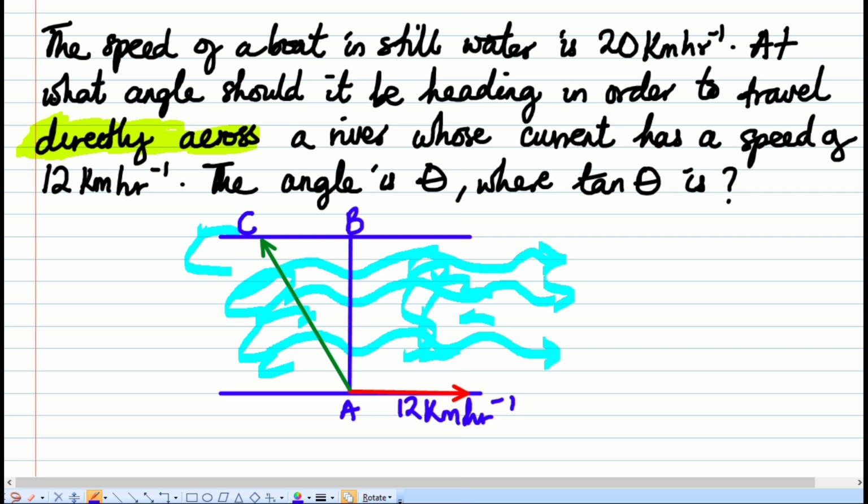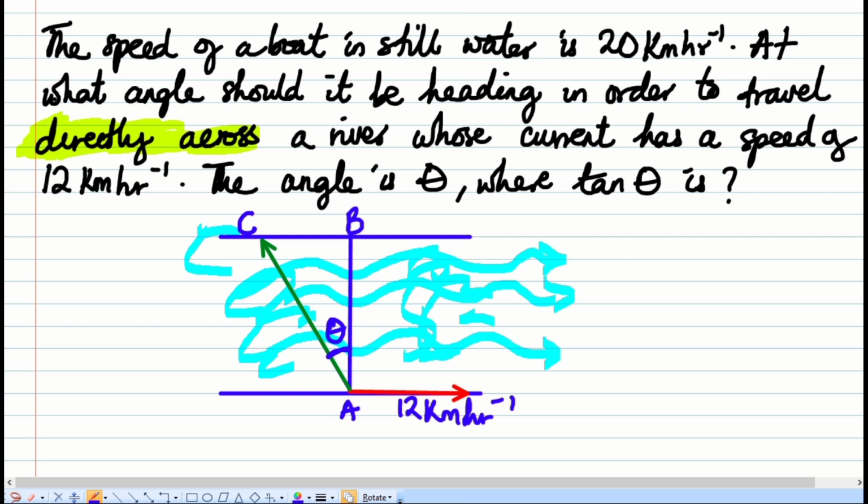As he's going from A to C, the river current is going to push him, ultimately back to B, but it will be at a specific angle, and that's the angle we're asked to find. So we're asked to find that specific angle which he must head his boat, let's call it theta, such that he's going to end at B regardless of the river current. I'm just taking my time to build this question so you can really understand what's going on.